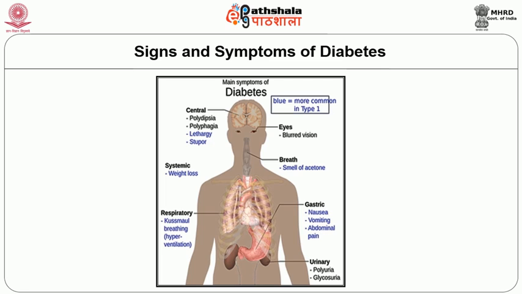Some other signs and symptoms of diabetes are weight loss. This is the most classical symptom in many patients, and they will also have lethargy, and sometimes the patient will have nausea, vomiting or abdominal pain.